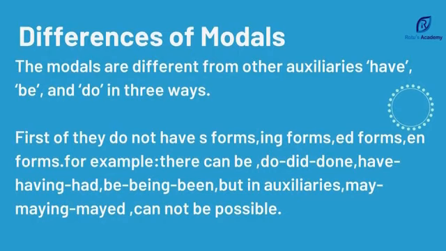The modals are different from other auxiliaries like have, be, or do in three ways. First of all, the modals don't have any S forms, ing forms, ed forms, or en forms. For example, we can say do, did, done, have, having, had, be, being, been. But in the case of modals, we cannot say may, made. It's not possible. So this is how modals are different.